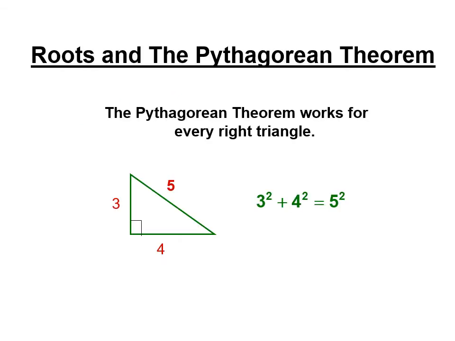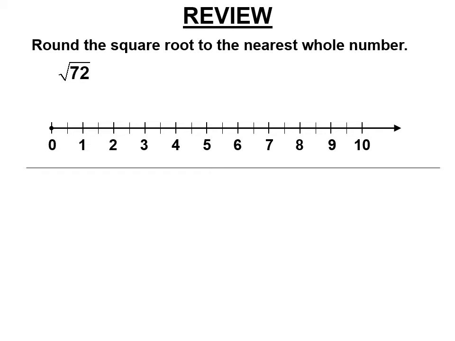Right, that all led up to the Pythagorean theorem. Right, so round the square root to the nearest whole number. So we know square root of 72 is between the square root of 64 and the square root of 81, between 8 and 9. Now, where are we? 72 to 81 is 9. 64 to 72 is 8. So it's just a little bit closer to 8. Now, you've got to read on the test. It says whole number, and you give me 8.4. Wrong. The nearest whole number is 8.